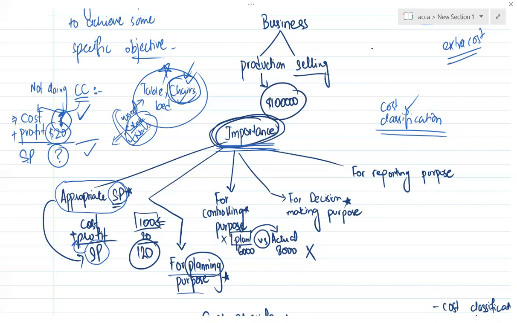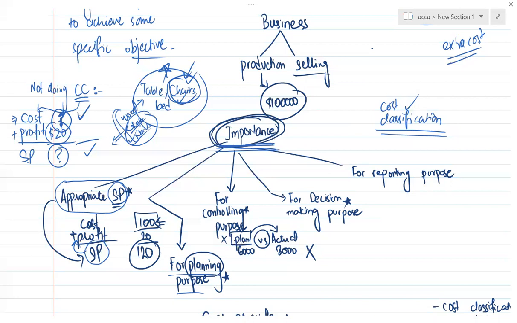I would give some of the amount to production, some to selling, some to administration, and some to the research department in our business. My friend would say, okay, that's good, but if I am not doing cost classification, how would I know how much amount I should give to, for example, the production department or the selling department?